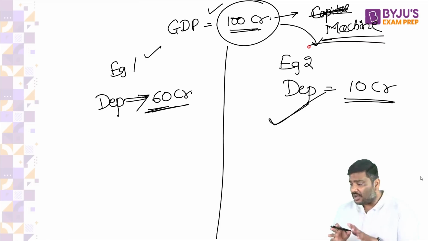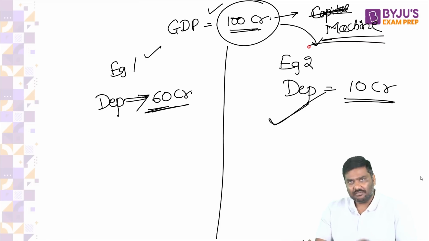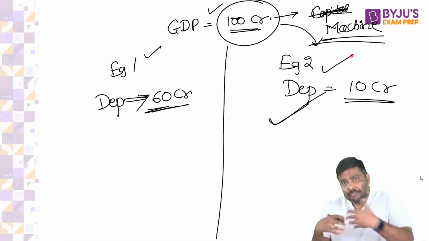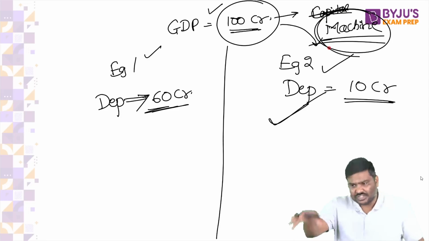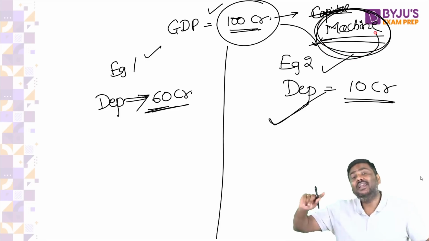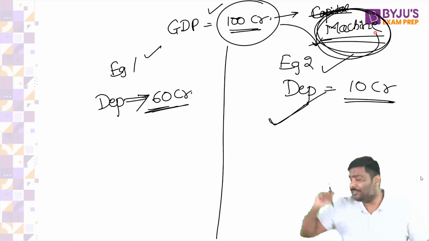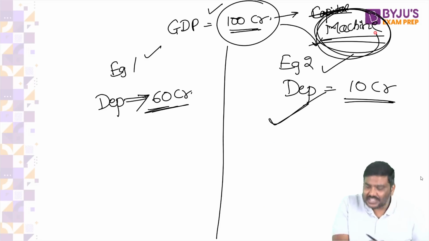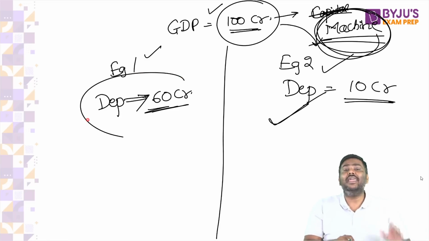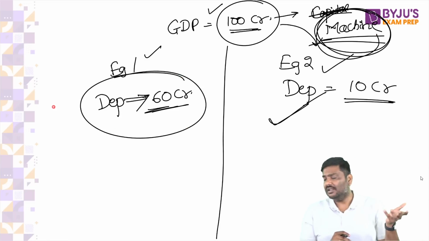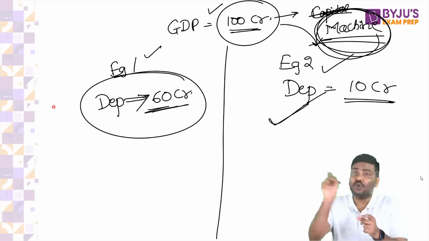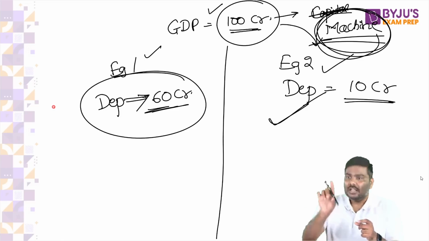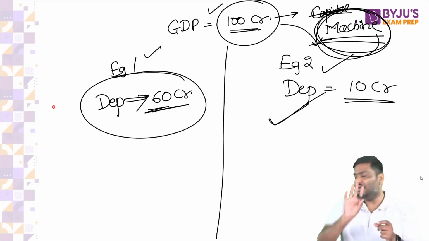Now, is the logic okay? Depreciation, because it is a smaller amount, means most of the machines produced in the GDP are addition to the existing capital. Whereas in the first example, most of the machinery is replacing existing capital. That is the precise reason the calculation of depreciation should also be made important. It should be adjusted in the value of GDP.